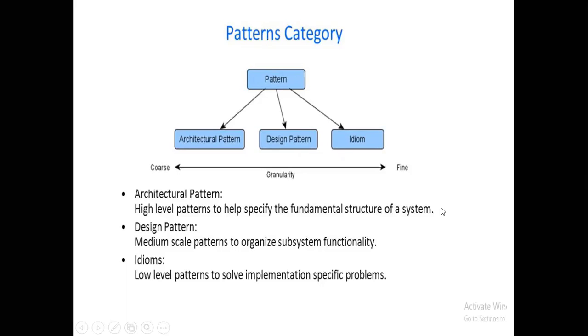When I speak about design patterns, the subsystems of a software architecture have relations between them. These several smaller architectural units we call design patterns. Design patterns are medium scaled when compared to architectural patterns, and they organize the subsystems' functionality.